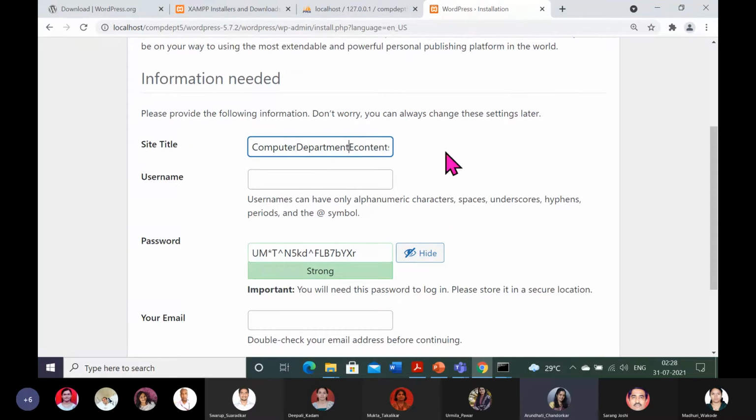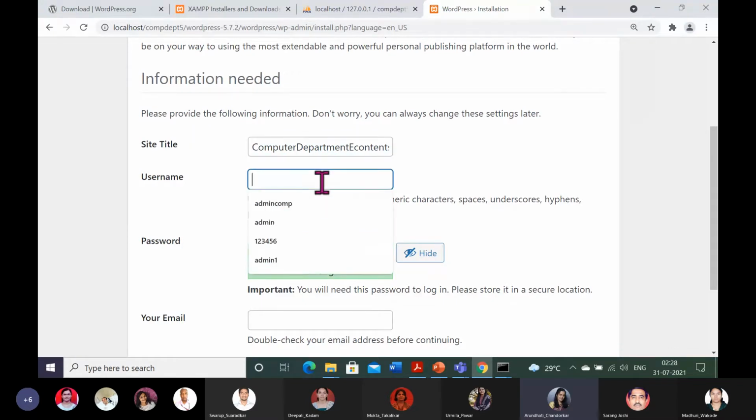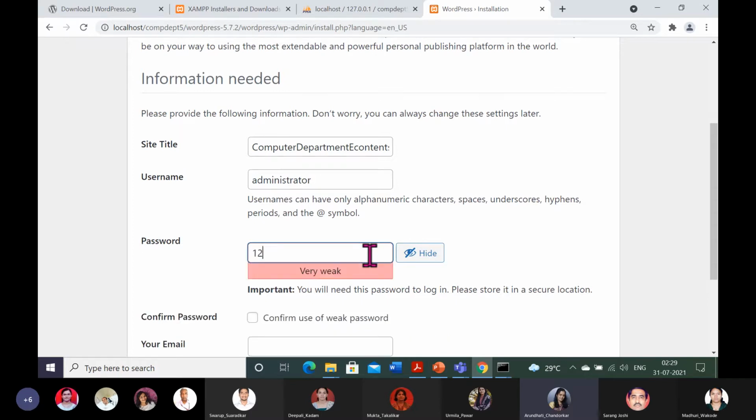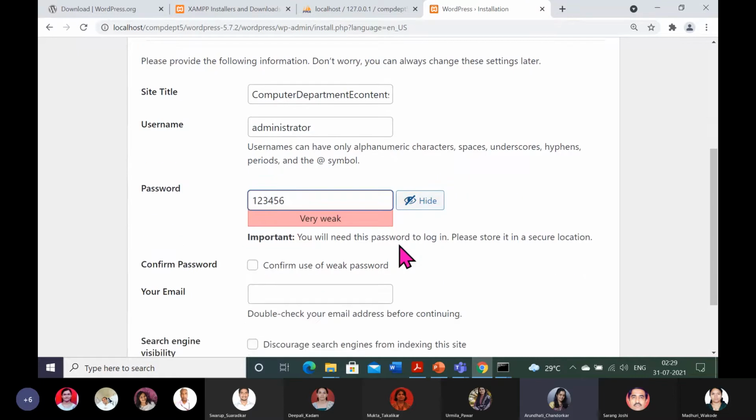And the username, as per my steps, I have written, otherwise I may forget. I am keeping the username as administrator, and the password for this demo site as 1, 2, 3, 4, 5, 6. Only these three parameters.